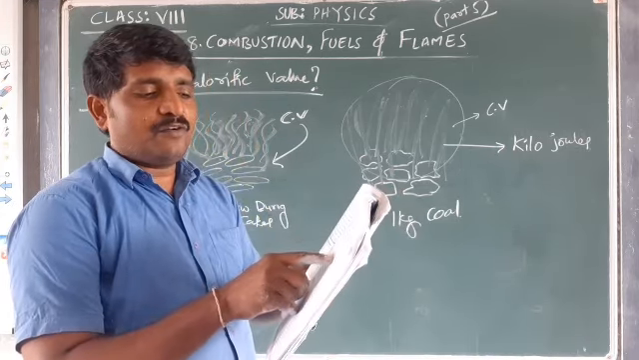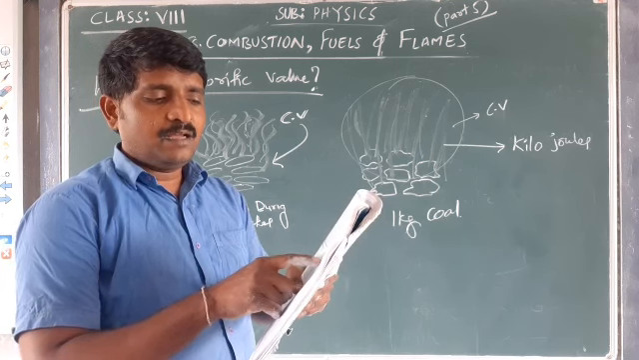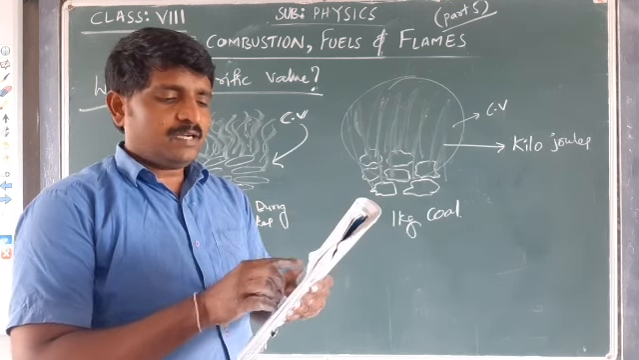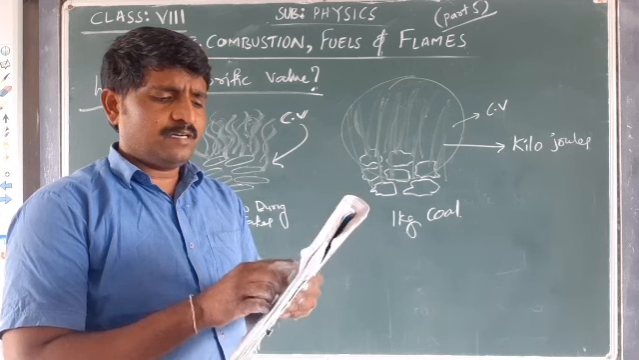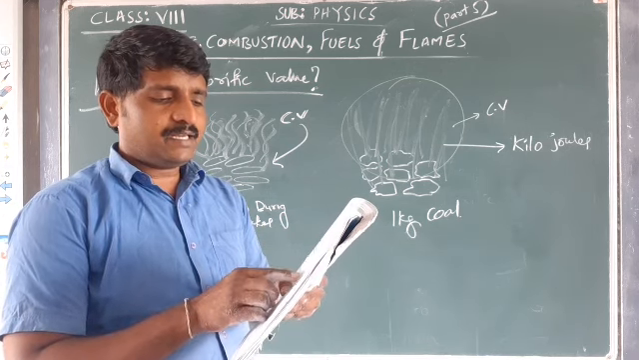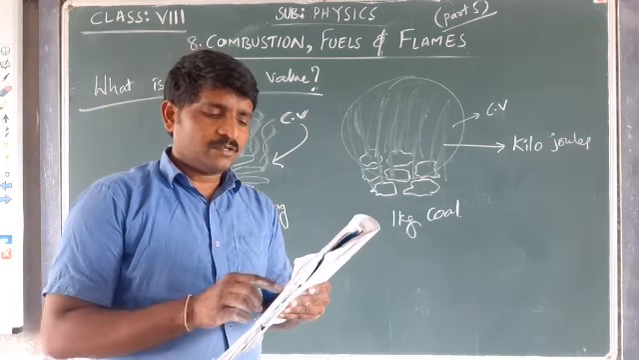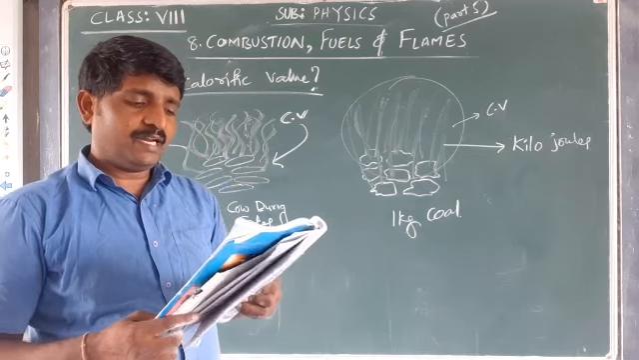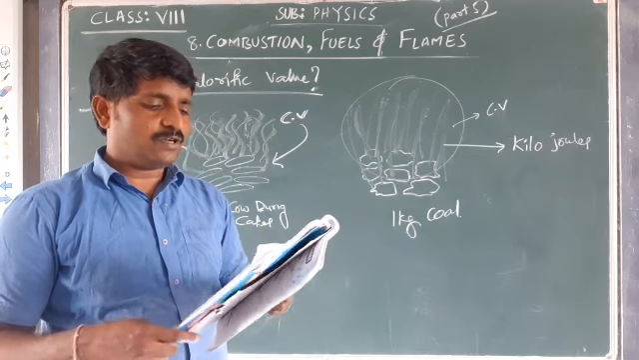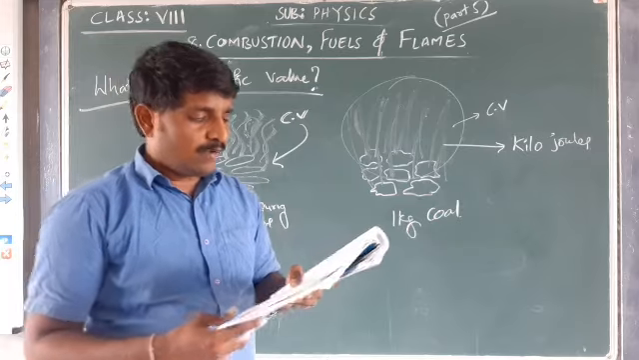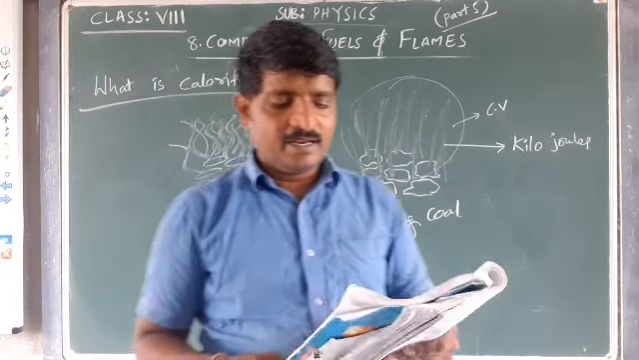Suppose 1 kg of coal and 1 kg of cow dung is burned. Which one produces more heat? Different substances produce different amounts of heat, and heat is measured in kilojoules. The calorific value of a fuel is the amount of heat produced on complete combustion of 1 kg of that fuel.